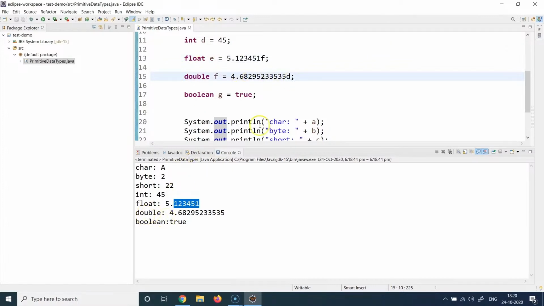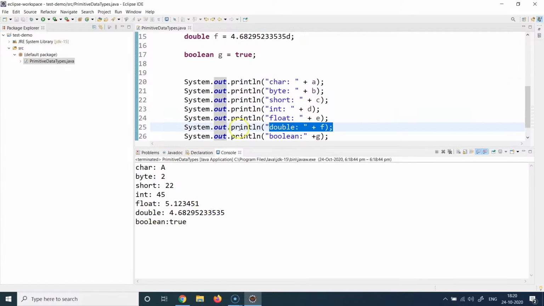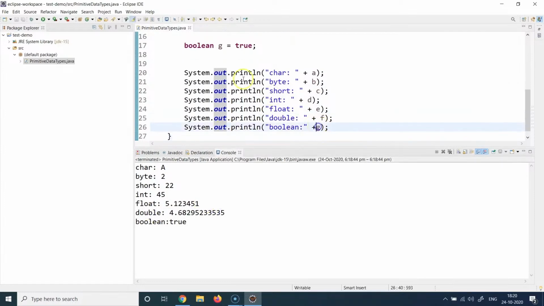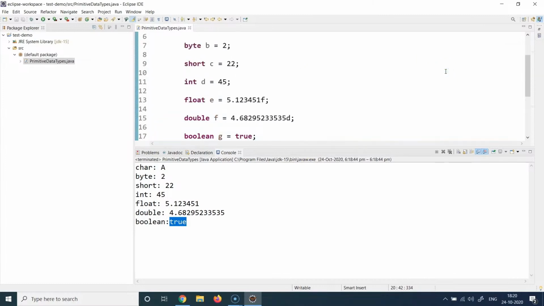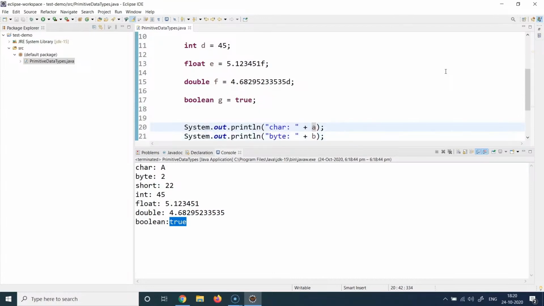So I've printed the double value using this particular print statement, which is printed here. And then we have the Boolean value, which is stored as G, and the value of G is true, and the same value is printed here. So whatever I write here basically is printed here. This is just a placeholder, and this is the actual value. So you can see that we are able to use all the variables here, all the primitive variables basically, which range from byte, character, short, int, float, double, and Boolean.